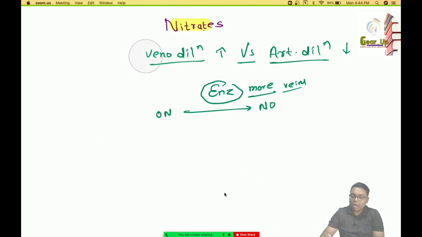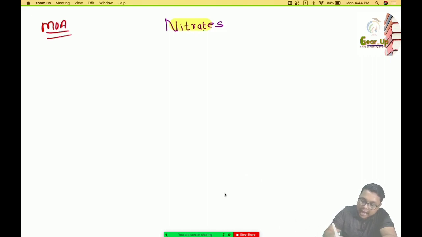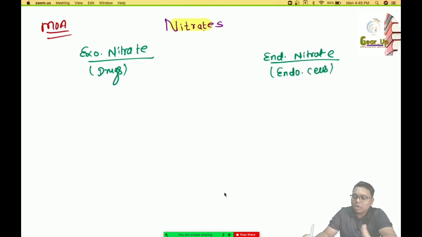Now moving on to the mechanism of action of the nitrates. Either it may be exogenous nitrate or endogenous nitrate. Exogenous means the drug which we are administering, and endogenous means the endothelial cells of the blood vessel secrete nitric oxide or organic nitrates.